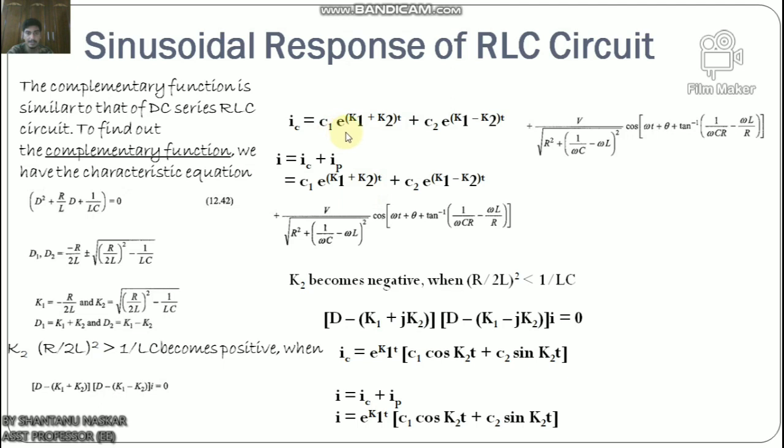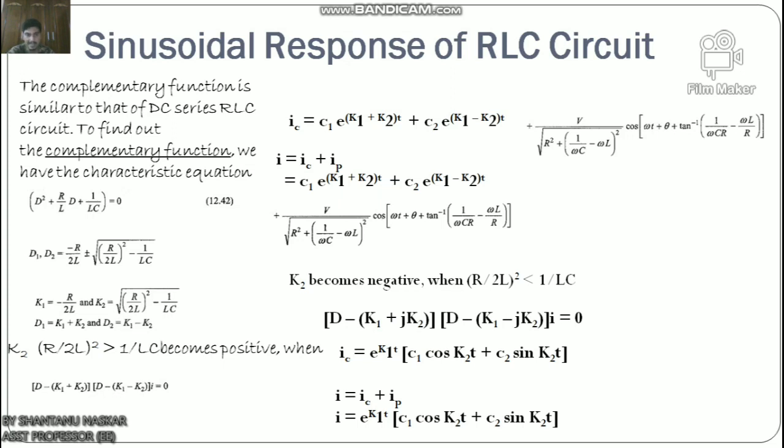I_C equals C1 e^((K1+K2)t) plus C2 e^((K1−K2)t). Therefore the complete solution is I equals I_C plus I_P, which is C1 e^((K1+K2)t) plus C2 e^((K1−K2)t) plus V divided by the square root of R² plus (1/ωC − ωL)² times cos(ωt + θ + tan⁻¹((1/ωC − ωL)/R)).